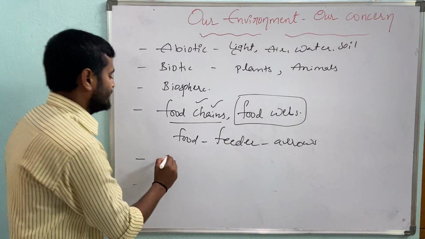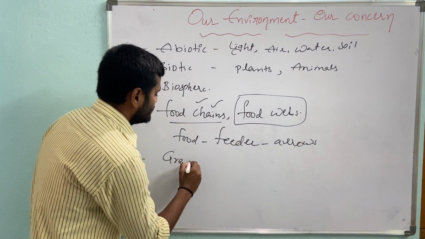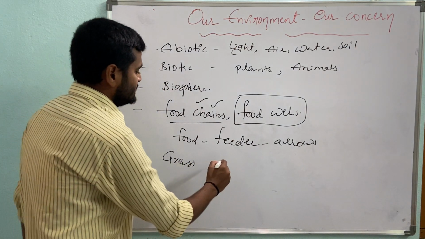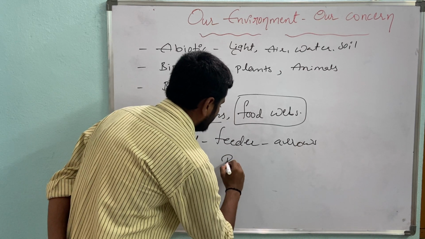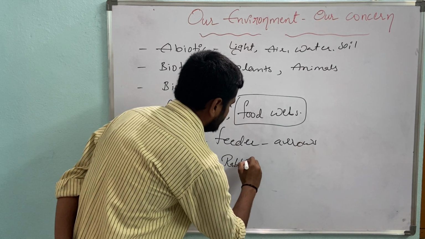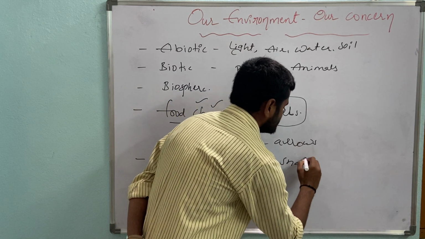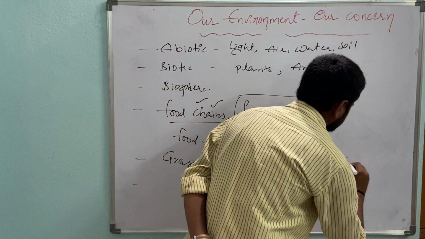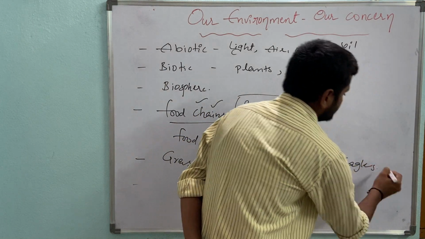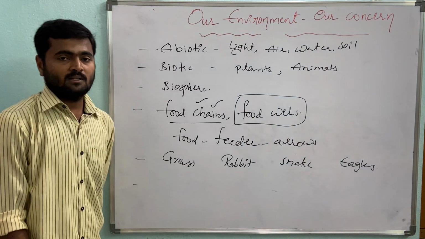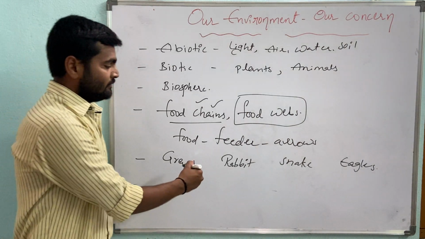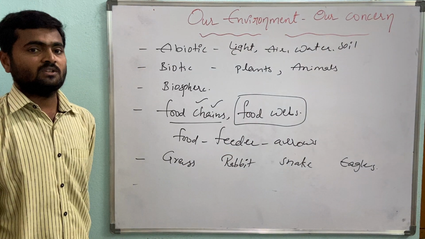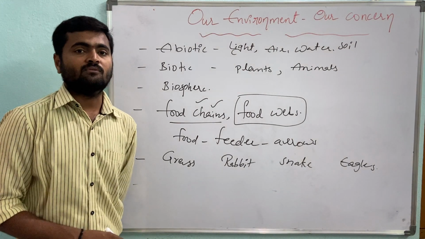For example, take grass. In the same place we have a rabbit, a snake, and eagles. In these four living things, if we draw a food chain, it shows which living thing is taking food from which.